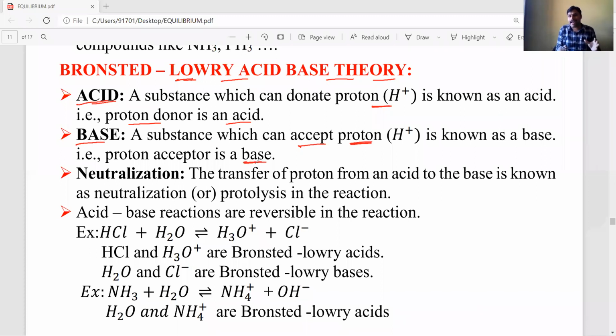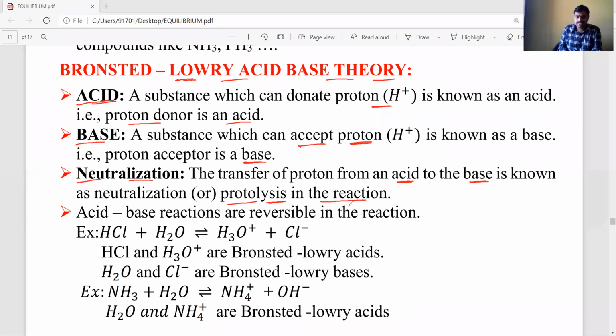Okay, students. Now, according to this theory, what is neutralization? Neutralization means transfer of protons, from one substance to another. The substance which donates or transfers the proton is called acid. Transfer of proton from acid to base is known as neutralization. During this process, the proton is transferring, that's why this neutralization reaction is also called a protolysis reaction.